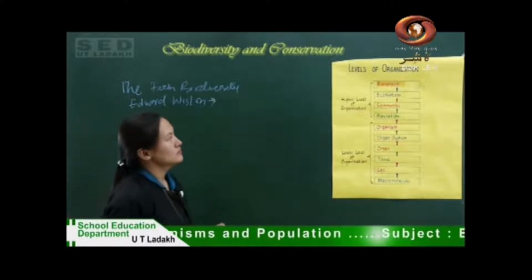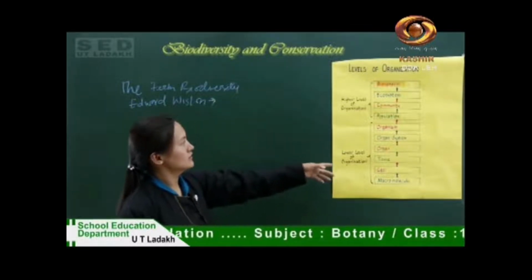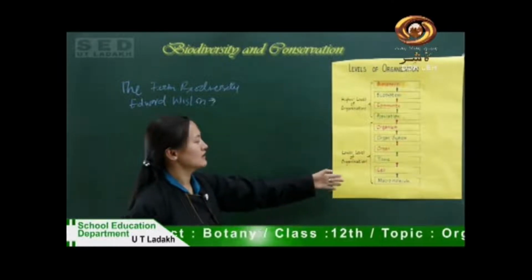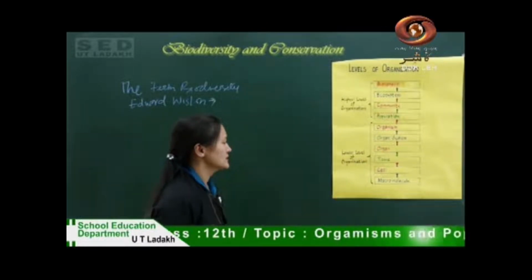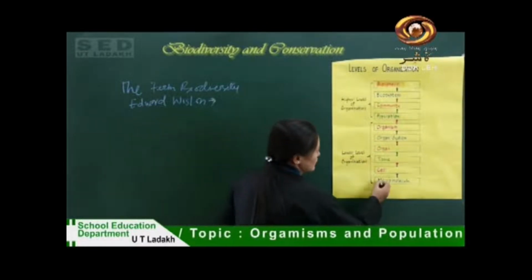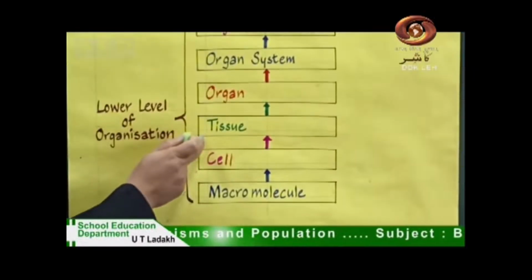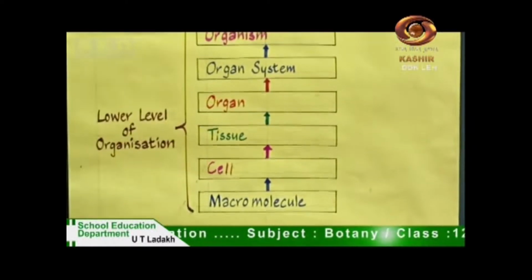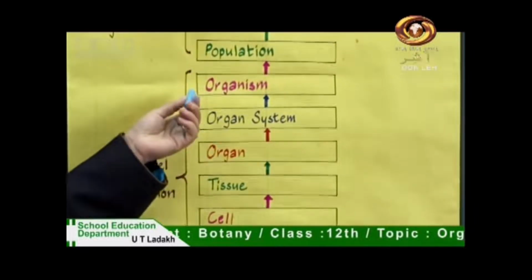So we can say that biodiversity is diversity at all the levels of organization. Macromolecules form cells, cells form tissues, tissues form organs, and organs form organ systems, which together form an organism.